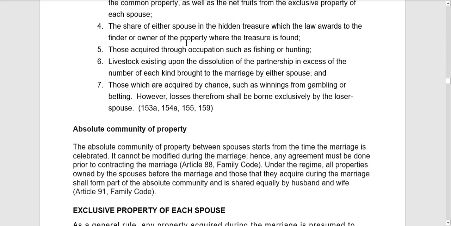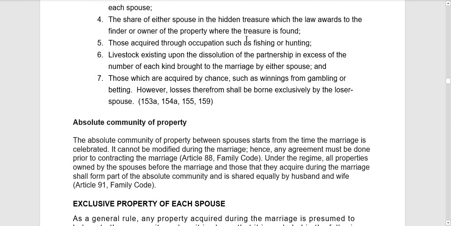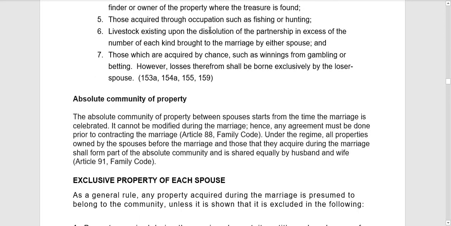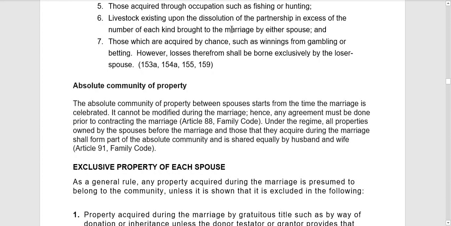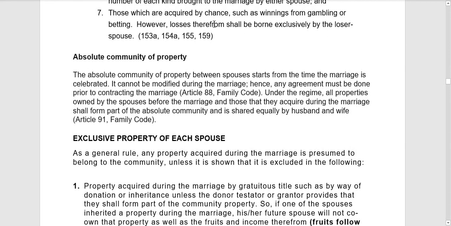The share of either spouse in the hidden treasure which the law awards to the finder or owner of the property where the treasure is found. Ayan, kapag meron silang nakita na treasure, so part yun, during marriage, part yun ng kanilang conjugal properties. Those acquired through occupation such as fishing or hunting, livestock existing upon the resolution of the partnership in excess of the number of each kind brought to the marriage by either spouse, and those which are acquired by chance, such as winnings from gambling or betting.